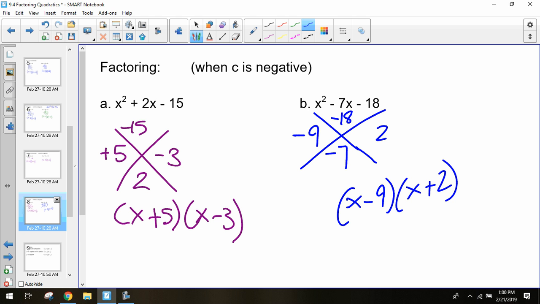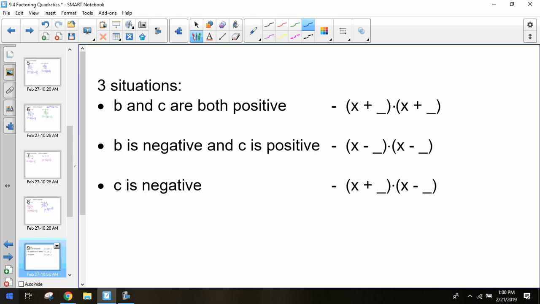Anytime you see C is negative, you know you're going to have one positive, one negative. Depending on what that middle number is will depend on which one is positive and which is negative. The larger number is always going to stick with that middle sign. In this case, 5 was positive, that one was negative. So we ran into 3 situations, 3 sort of patterns.